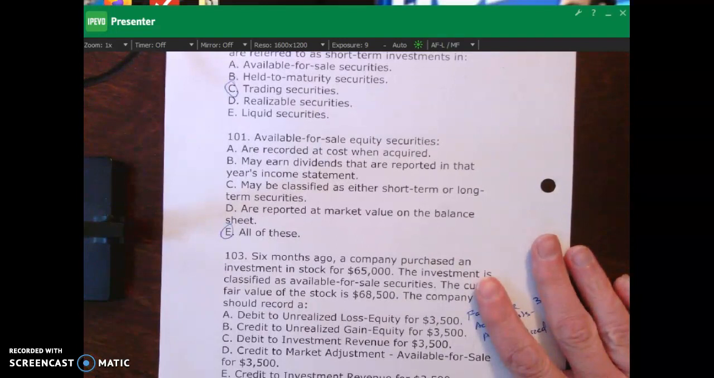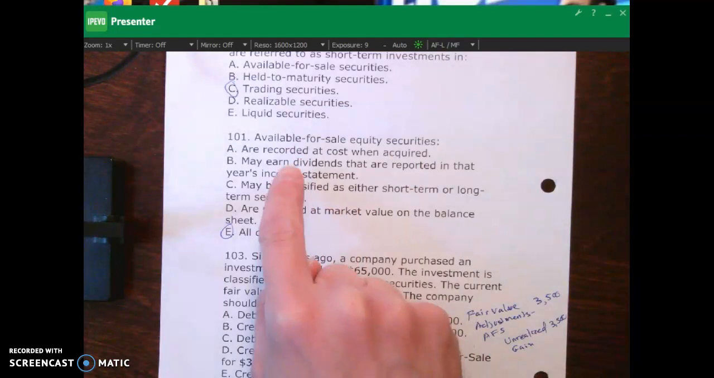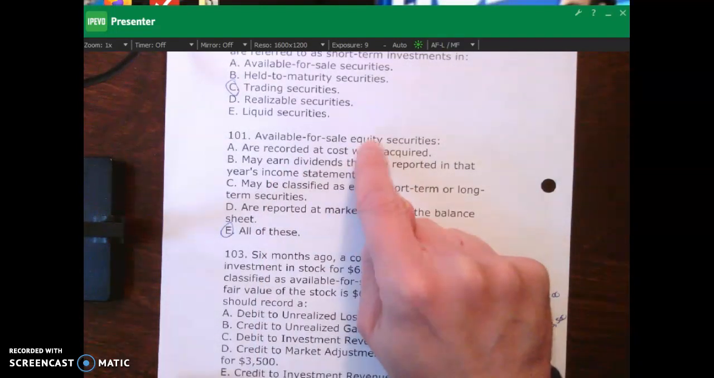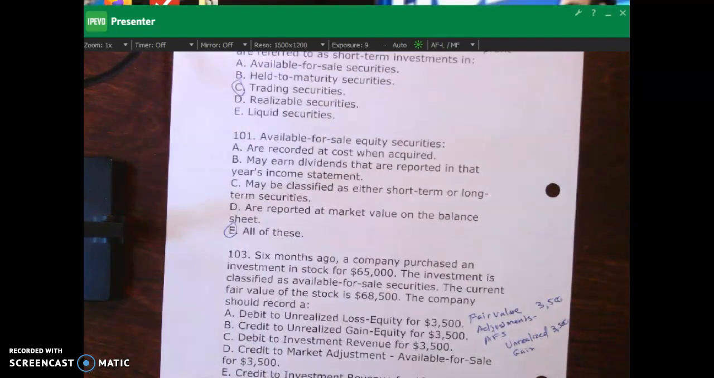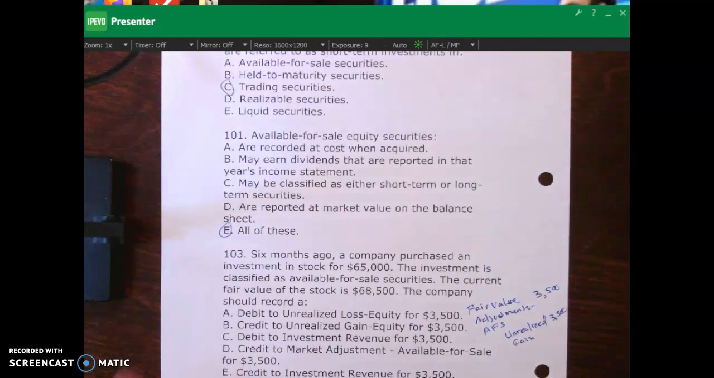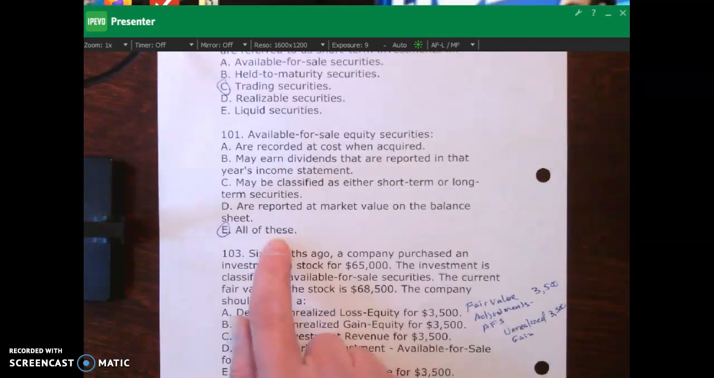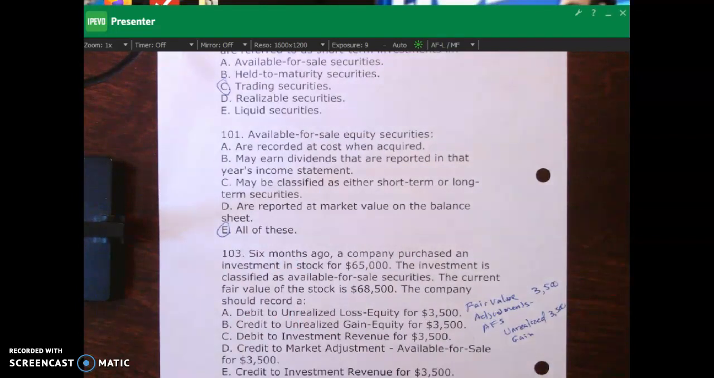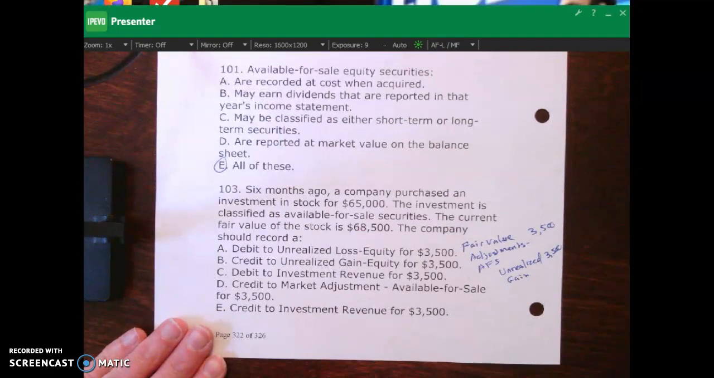Available for sale securities are recorded at cost. They can earn dividends because it says equity securities right over here. So we would earn dividends on equity securities. They can be classified as short-term or long-term, and they are reported at market value, fair value on the balance sheet, all of these. This last one, 6 months ago, a company purchased an investment in stock for $65,000.